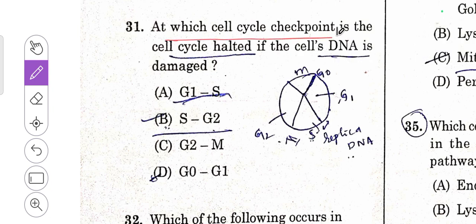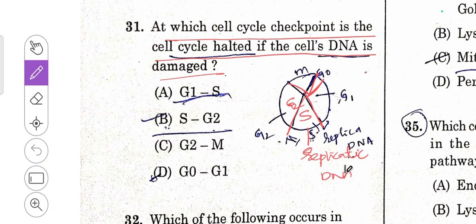At which cell cycle checkpoint is the cell cycle halted if the cell's DNA is damaged? Here, this is the diagram of a cell cycle. This one will be M phase, G1, and this one will be G0. This one is S, and it is G2. Here at S phase, the replication of DNA takes place as it is a synthetic phase.